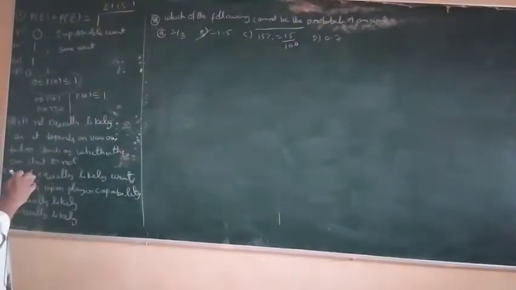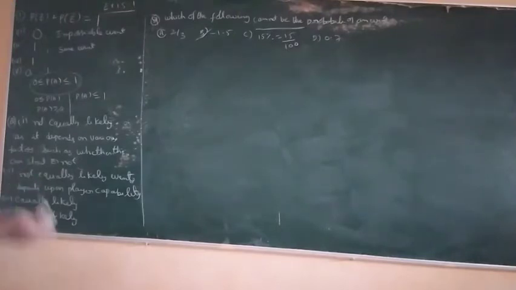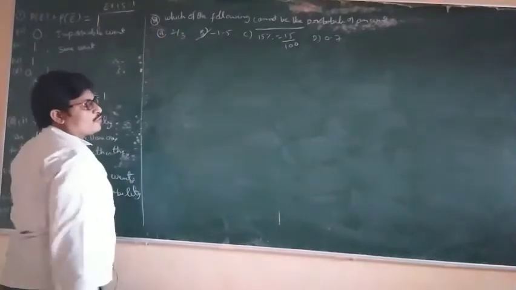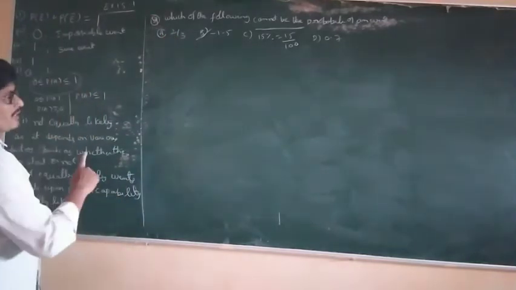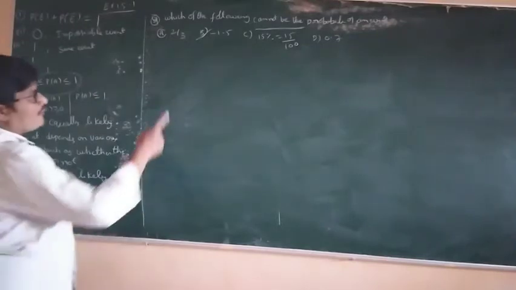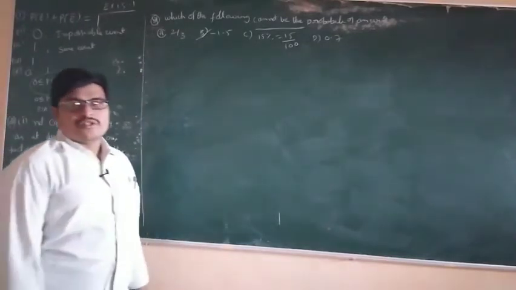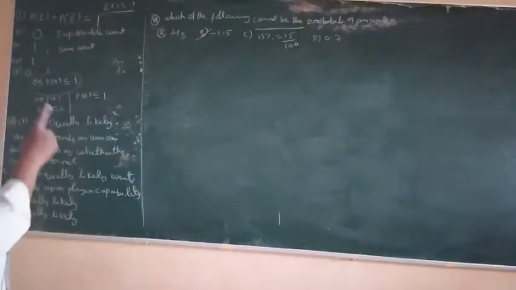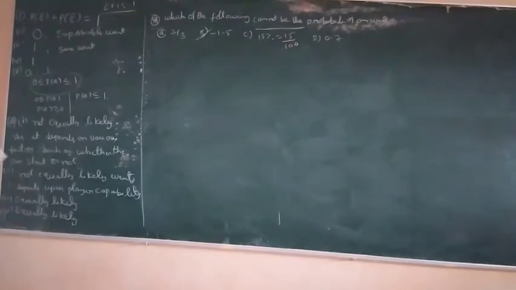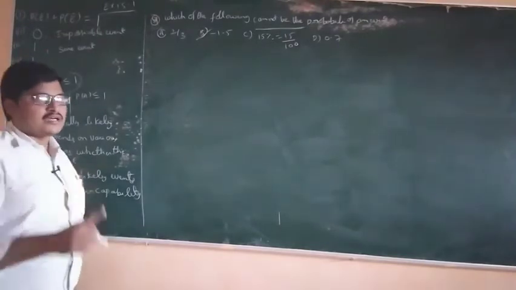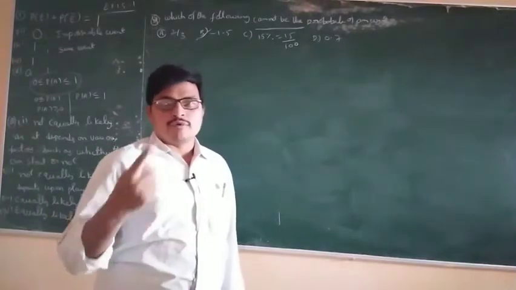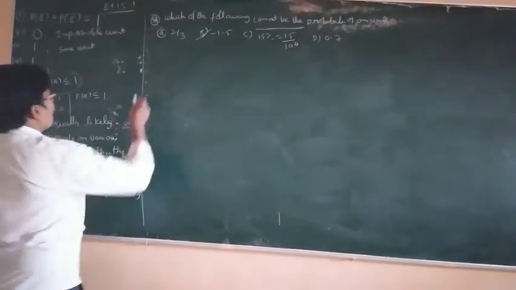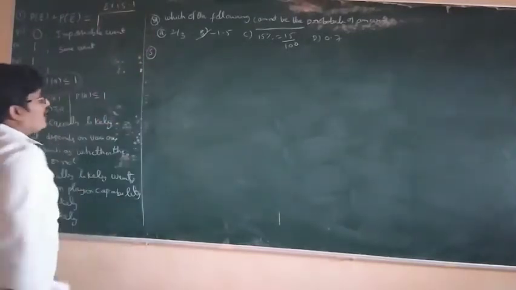The probability is always between 0 and 1, including 0 and 1. 2 by 3 is 0 point something, between 0 and 1. 15% means 15 by 100, which is 0 point something, okay. 0.7 is also a probability. Negative values and values above 1, like 2, 3, 4, 1.1, cannot be the probability of an event. So the negative value, option B, is the answer.